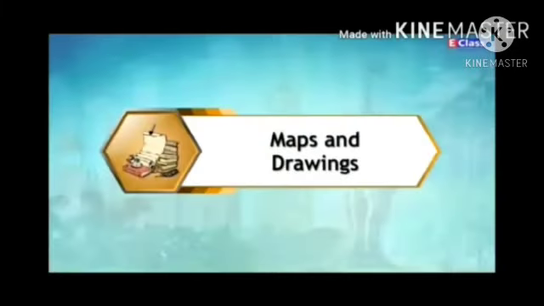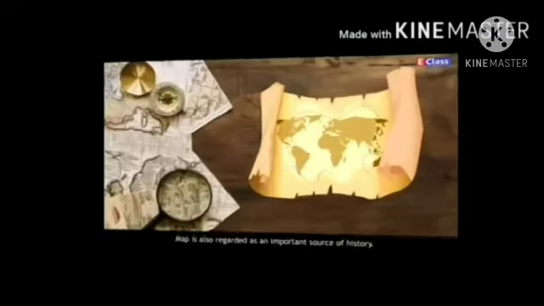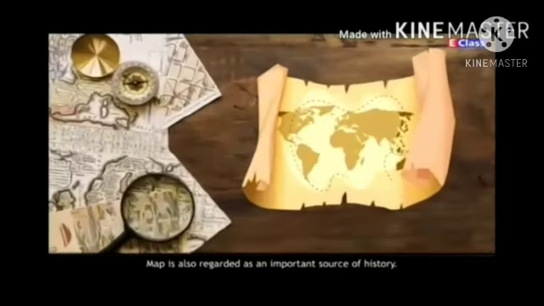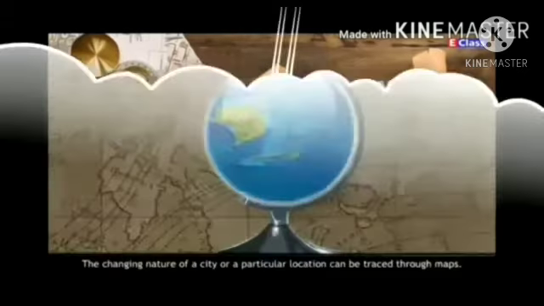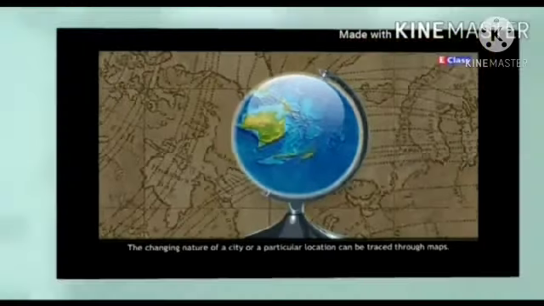Now let us move forward with the next topic, that is maps and drawings. A map is also regarded as an important source of history. The changing nature of a city or a particular location can be traced through maps. The Survey of India was an independent department established during the British period.